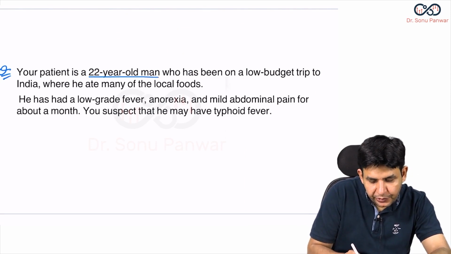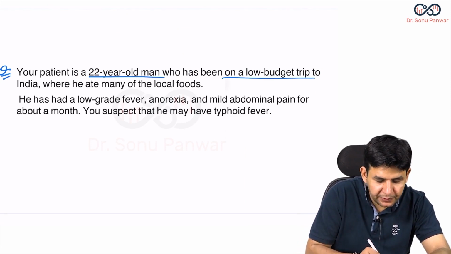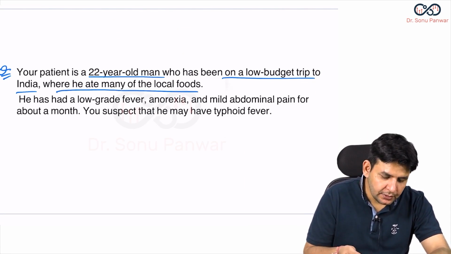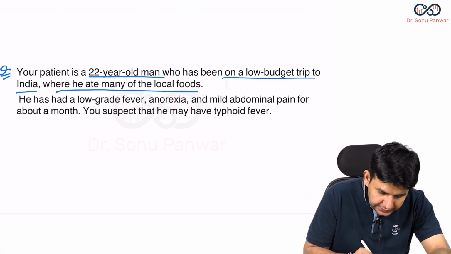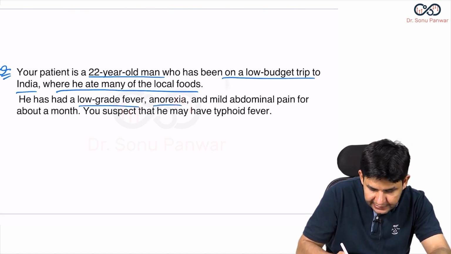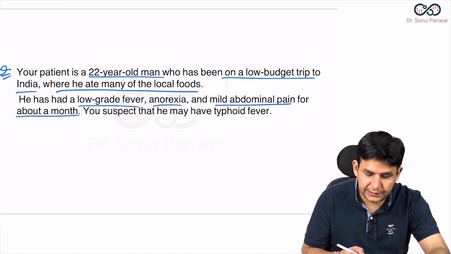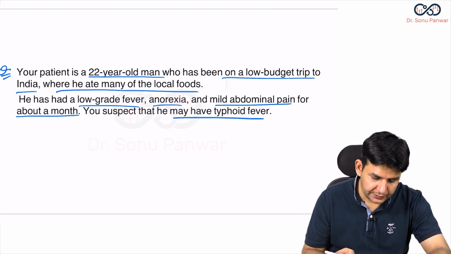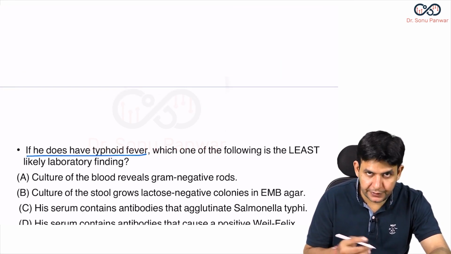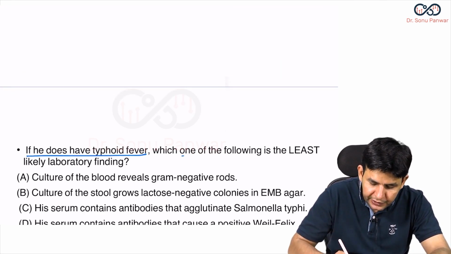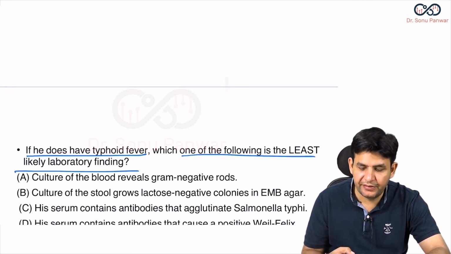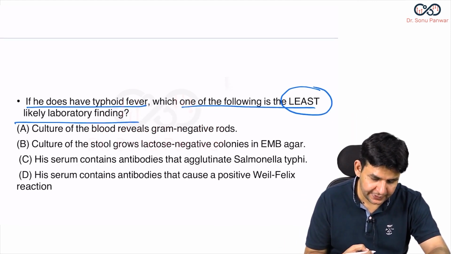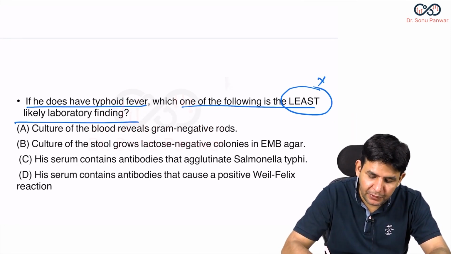Your patient is a 22-year-old man who has been on a low budget trip to India where he ate many of the local foods. That fellow had a low grade fever, anorexia, mild abdominal pain for about a month. You suspect that he may have typhoid fever. If he does have typhoid fever, suppose confirmed, which one of the following is the least likely laboratory finding? Remember, he is asking the least likely, not the most likely. So don't get confused. This is the trap of the examiner.